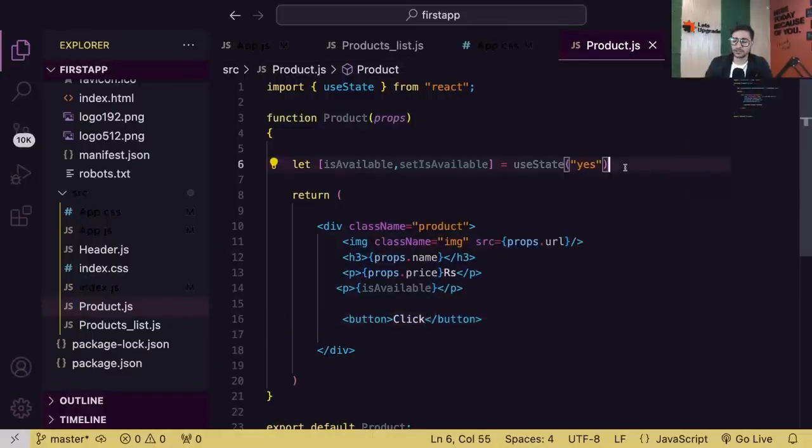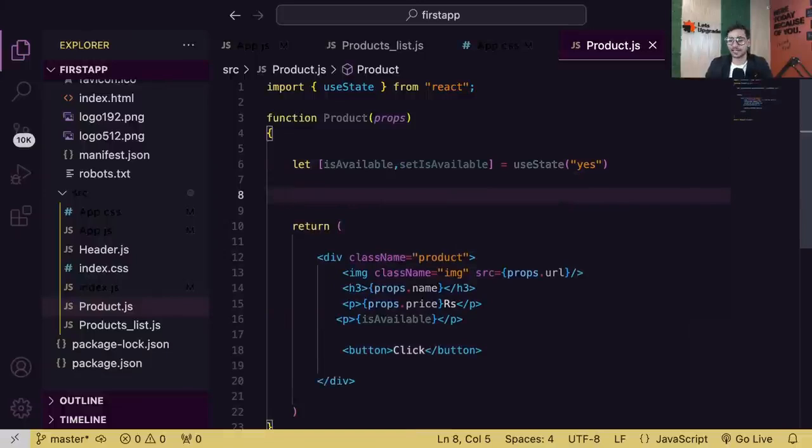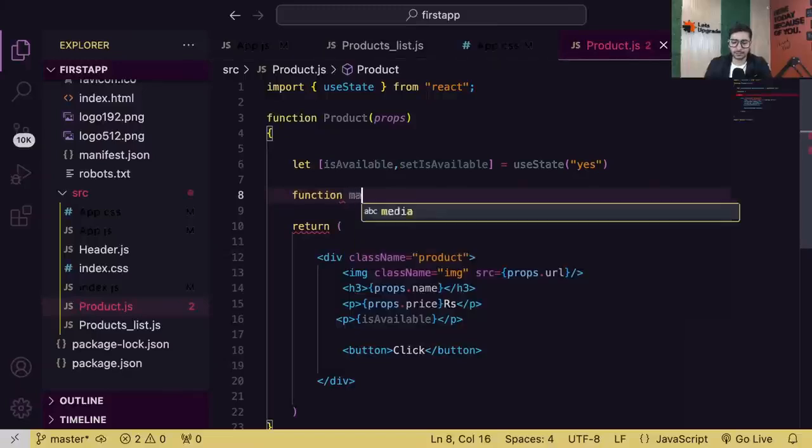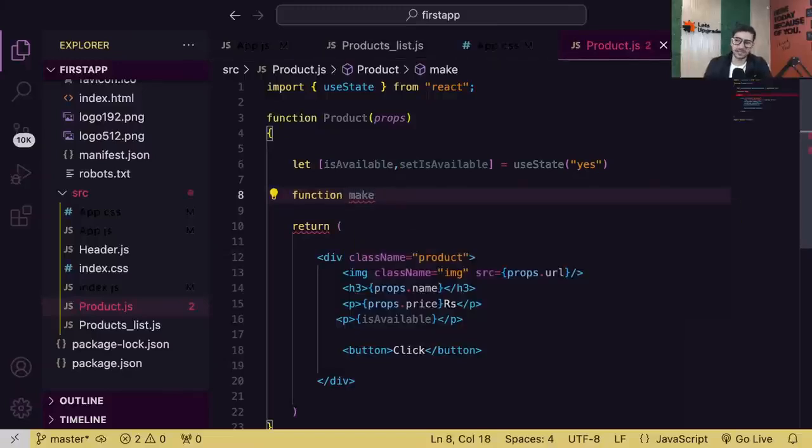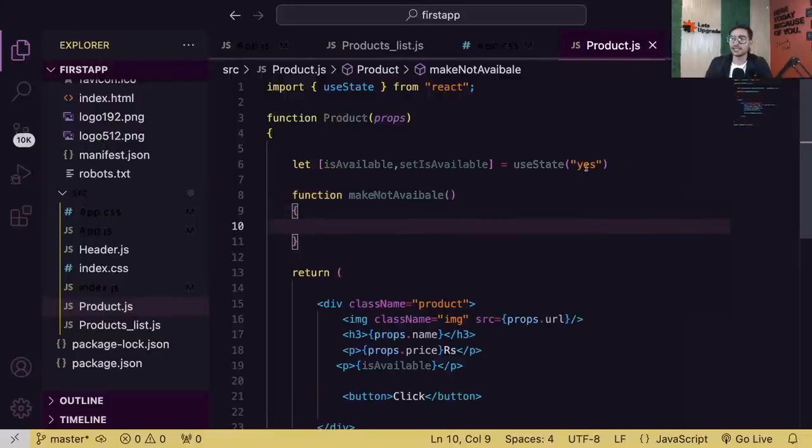So now guys, I am creating a button here. A button, simple idea. And let's say click. And I'm going to create a function which will change the value of the state variable again. Yes, Kaluri, completely fine. So guys, let's say a function called makeNotAvailable. The whole logic of this function is to make our isAvailable from yes to no.